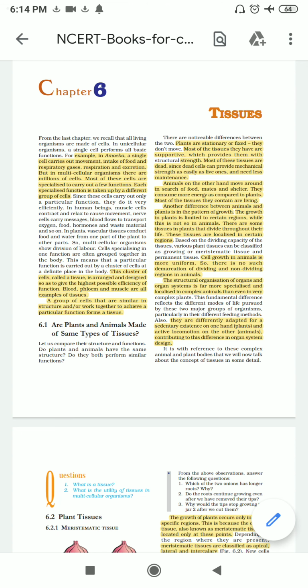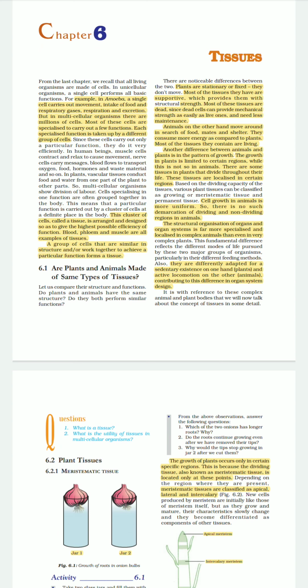Now the question is, what is a tissue? A group of cells that are similar in structure or work together to achieve a particular function forms a tissue. Okay, so it's just a group of cells which are all almost similar in structure and all are performing the same function. That group of cells is called tissue.